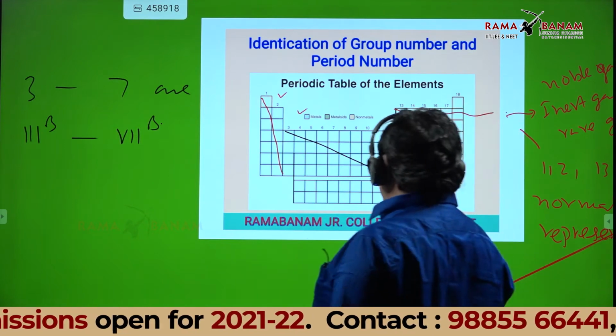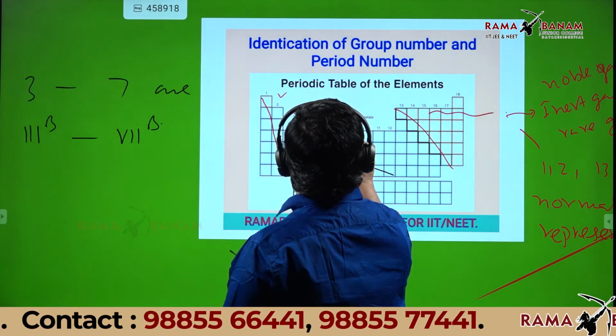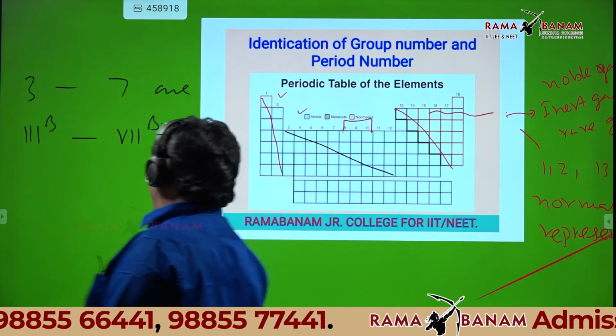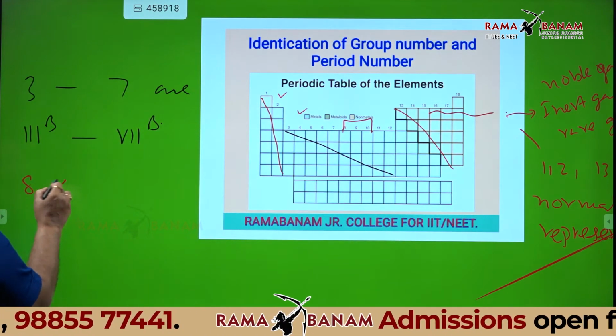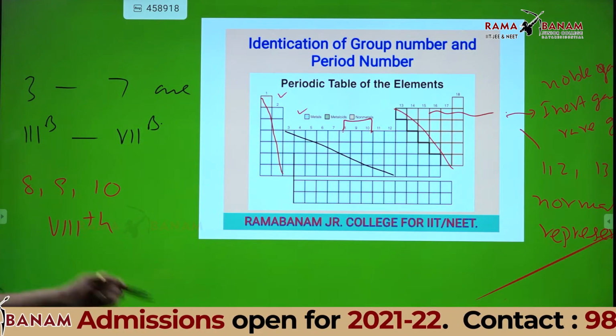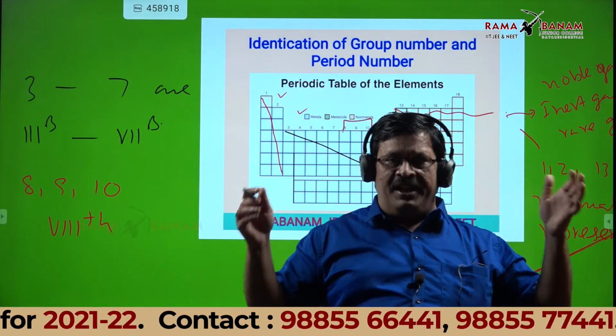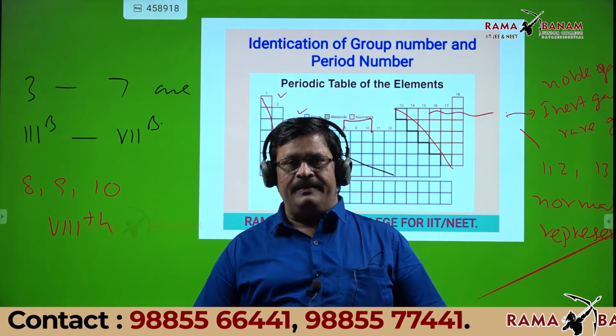Column number 8, 9, 10. These 3 columns come under the 8th group. Column 8, 9, 10, 8th group. No subdivision in the 8th group. 8, 9, 10 is the 8th group, that's it.